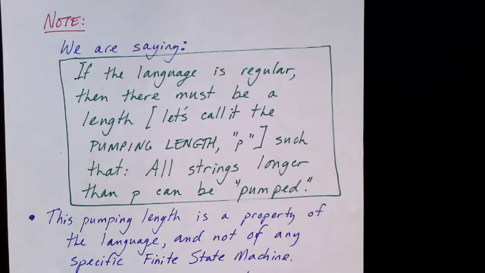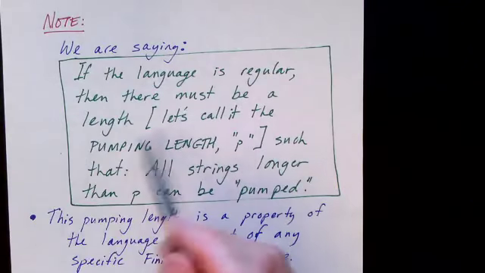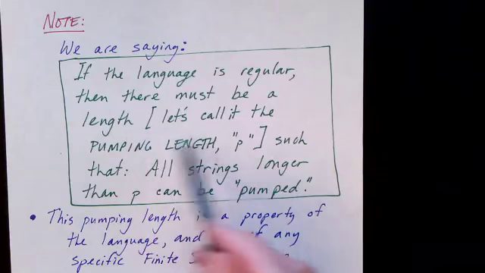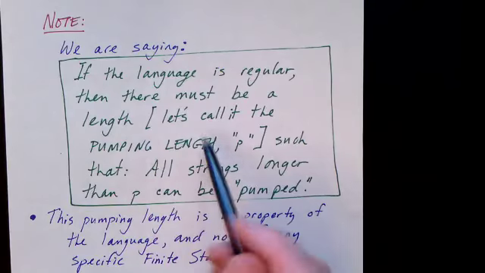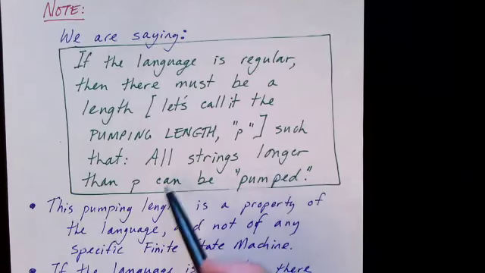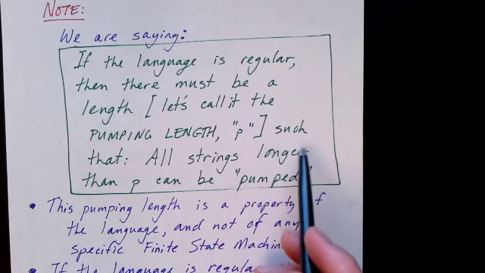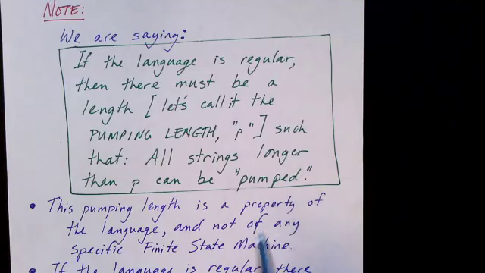Now, I want to emphasize this. If the language is regular, then there must be a length, which we'll call the pumping length, such that all strings longer than p can be pumped. And the part I want to emphasize is that the pumping length is a property of the language itself, and not a property of any specific finite state machine.